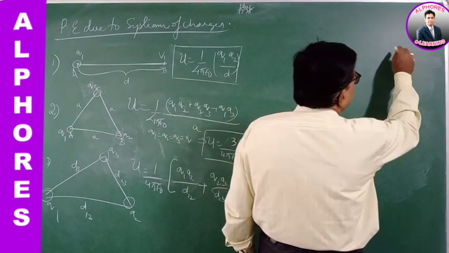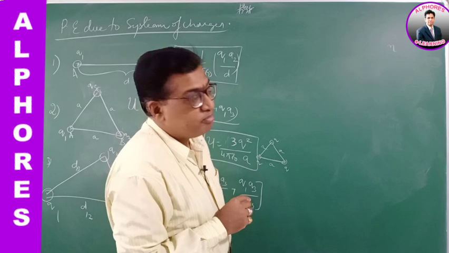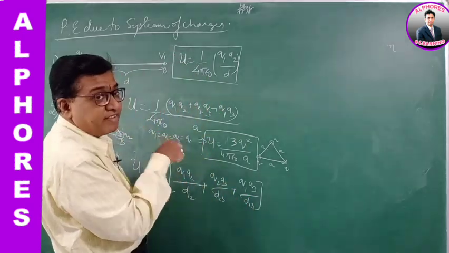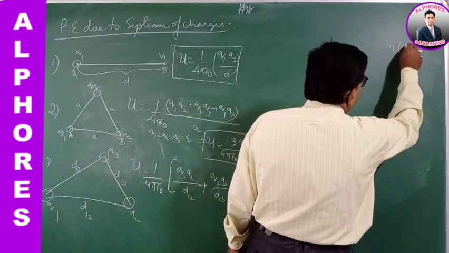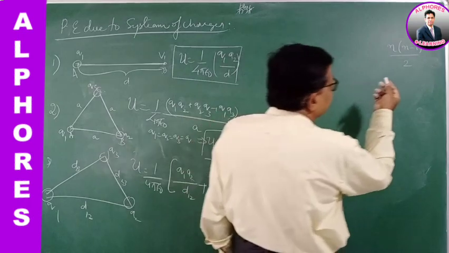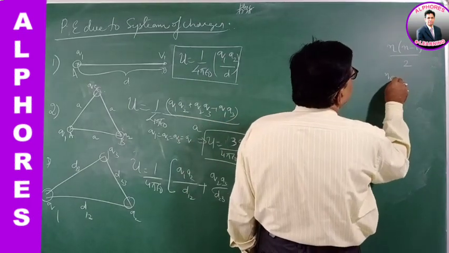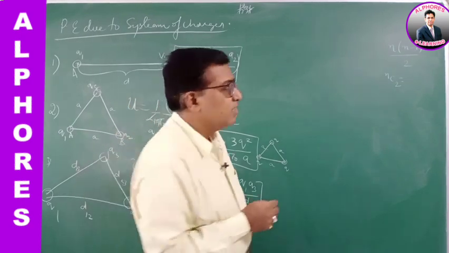Suppose there are n such charges. For n different charges, the number of combinations will be n into n minus 1 by 2. It is nothing but combinations from mathematics, it is nC2.